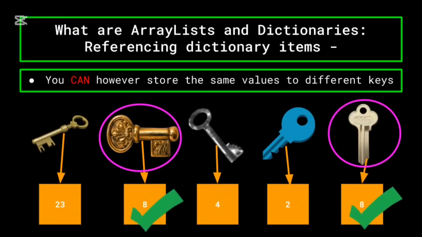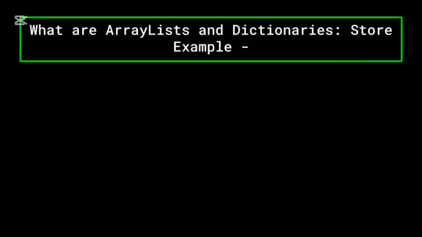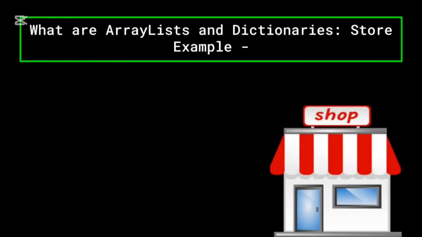Now, like I said, dictionaries are more fluid, making them easier to organize than arrays, as everything is set up in a more logical manner. That is to say, it is easier to find the value you are looking for when you are using keys rather than simply referencing their positions. Let me explain what I mean. Imagine you have a dictionary of prices at a store where the key is the name of the product and the value is the price of the item.